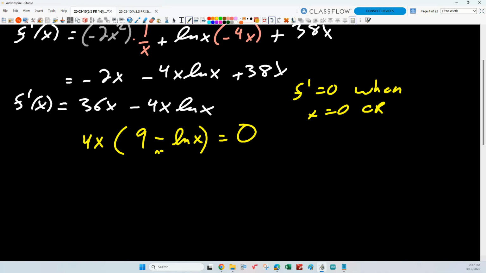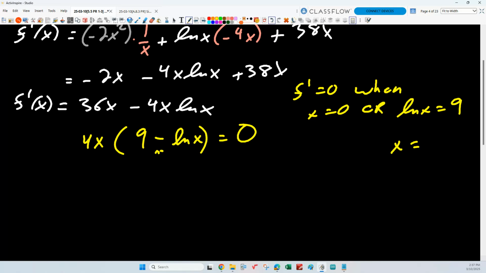Say it again. How'd you get that? Well, I've got to set that factor equal to 0, right? So let's not try to solve for x yet. Let's just isolate log x. When log x equals what? 9, right? Okay, now we can solve for x. Log x equals 9 when x equals what?